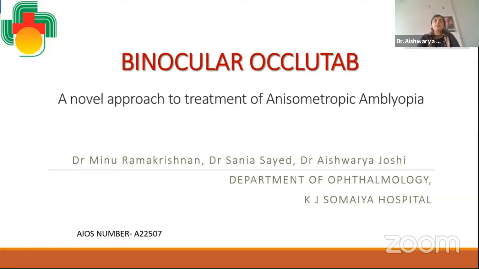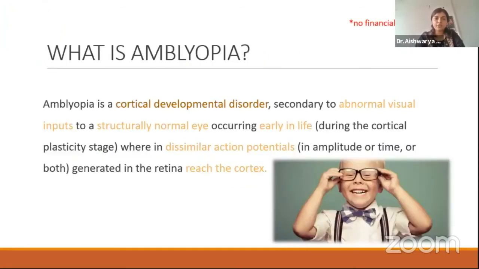I would like to present the binocular, a novel approach to the treatment of anisometropic amblyopia. We have no financial disclosures.